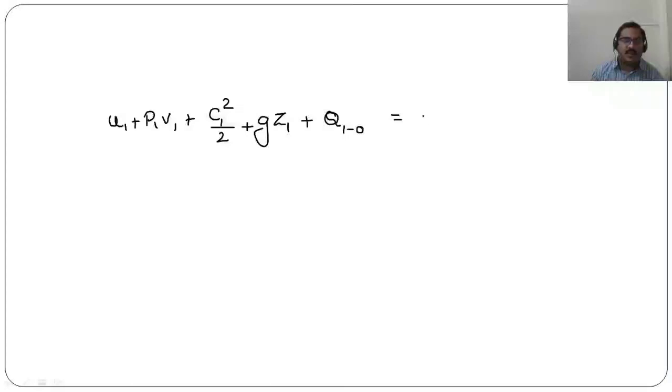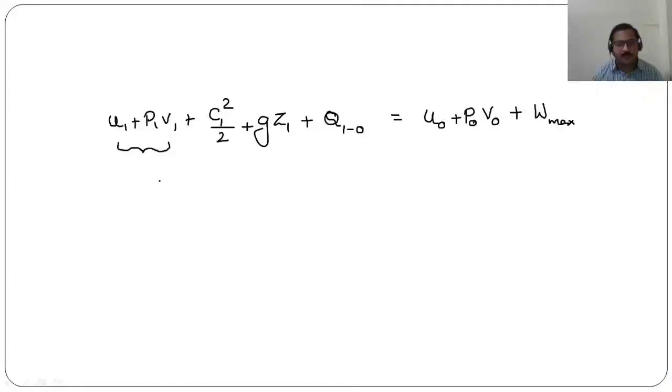This will be equal to U0 plus P0 V0 plus, here there will be no kinetic energy and no potential energy corresponding to the dead state, and we will have work output, and this work output is nothing but the maximum possible work output, because the system is coming in interaction with the surrounding environment and is reaching a dead state.